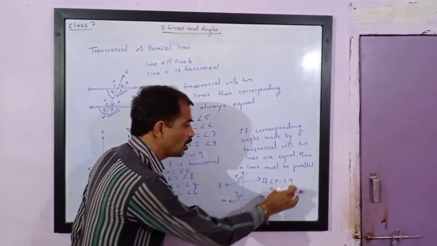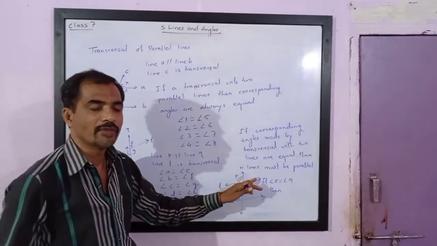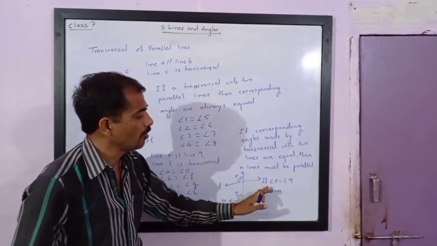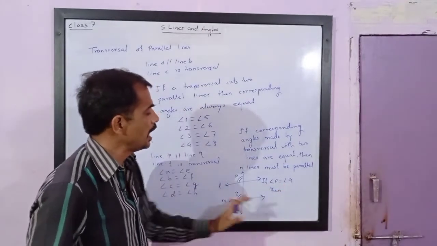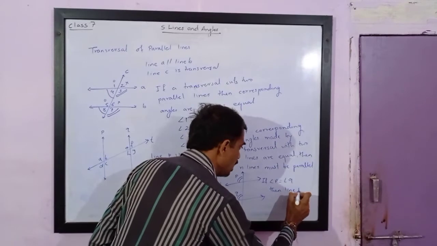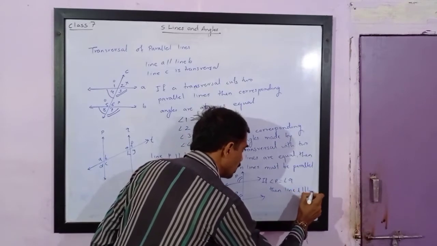If angle P is equal to angle Q, you can take any pair of the corresponding angles. So here I have taken one of the pair. If one of the pair of the corresponding angles is equal, then lines must be parallel. Then line L must be parallel to line M.